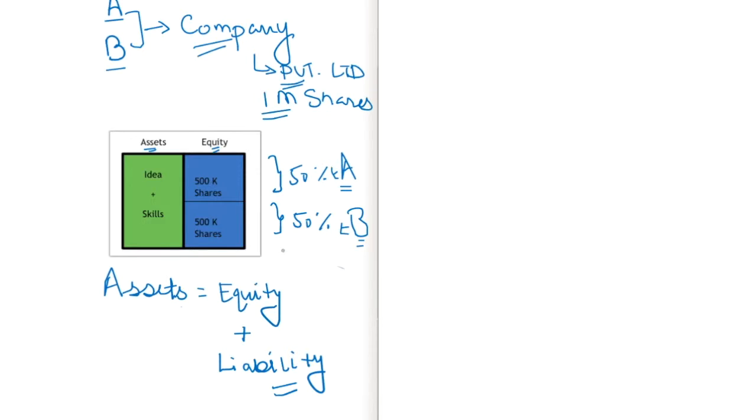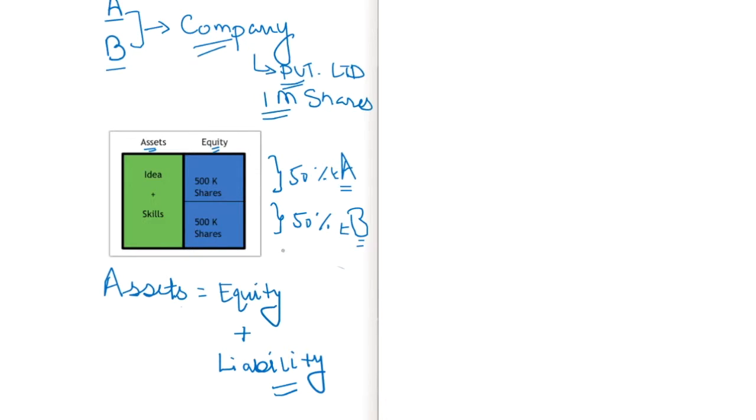To start with, I'll take an example of two friends, A and B. They plan to start an e-commerce company. They have got a great idea in the e-commerce industry, and they feel that this idea is going to be very huge, and they have great skills. One friend has great technical skills, and the second friend has great business skills, so they think that they can make it really big.